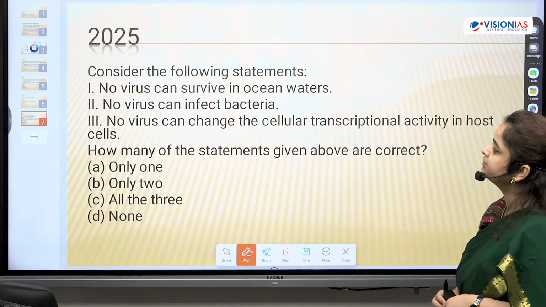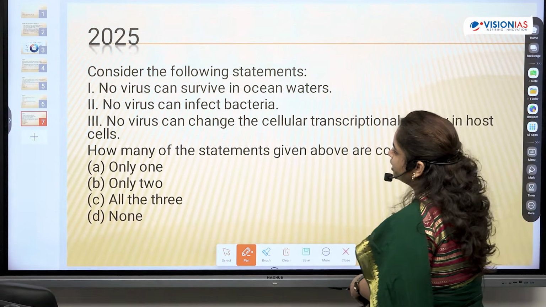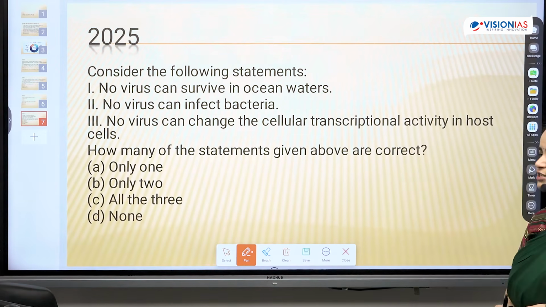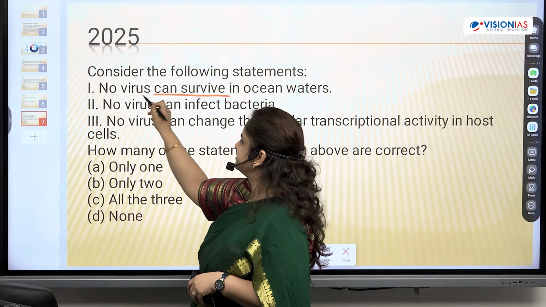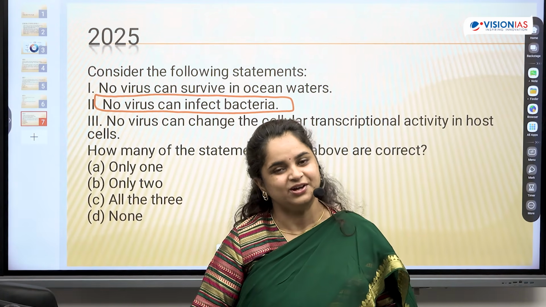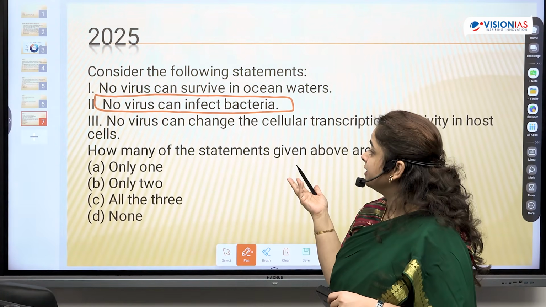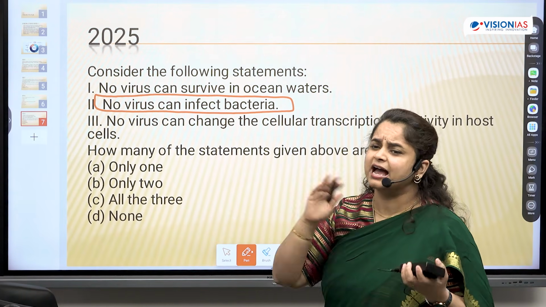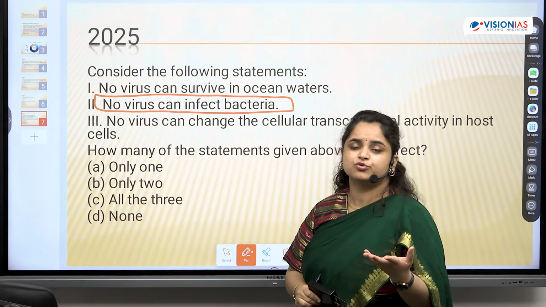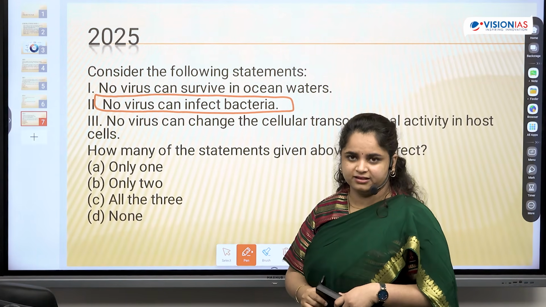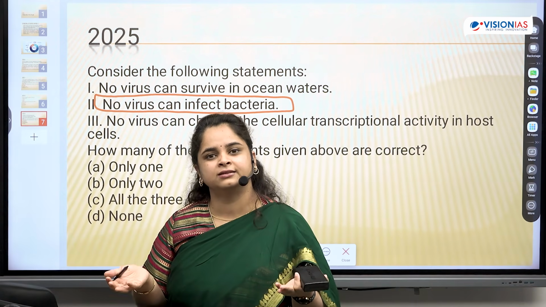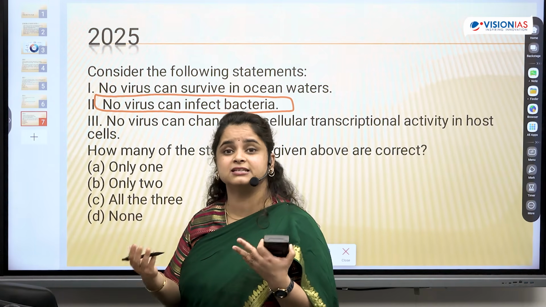So consider the following statements. One, viruses can survive in ocean waters. Two, viruses can infect bacteria. Three, viruses can change the cellular transcriptional activity in host cells. Now this statement is a repetition of that 2016 statement, right? So if you knew that, either way, whether virus can infect or cannot infect, you know at least one statement for sure, right? Sometimes you don't find these things in your standard material or not in one place. So your expansion of places is happening through questions, right? So questions have to be optimized in that sense.